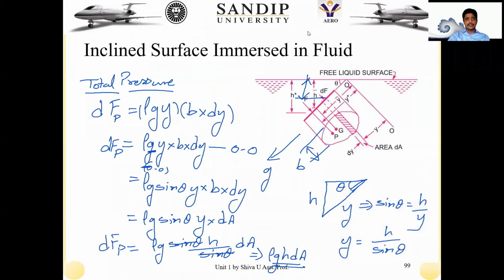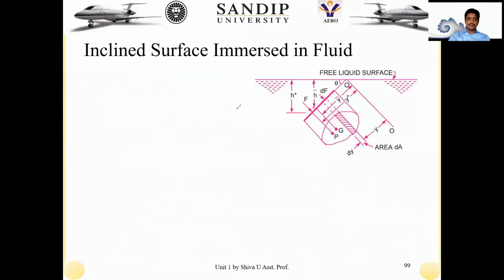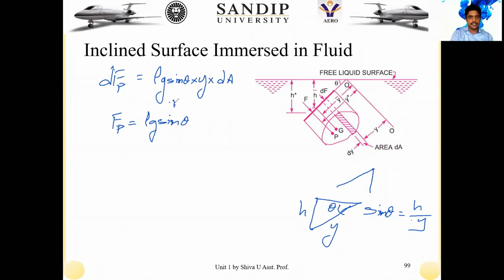In order to obtain that on the total surface, let us integrate on both sides. Then we can easily obtain the total pressure force acting on the fluid element on the inclined surface. We get rho g sine theta into A y bar, because we can't go with h, and dA is b into dy, so how can I go with h into dy? That is not the variable. Here it is varying only with respect to y.